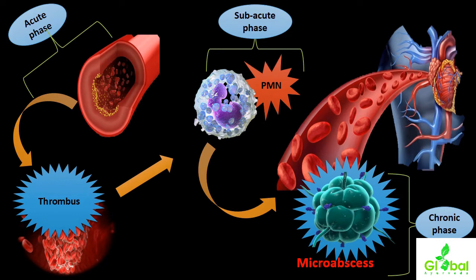According to some authors, it has been stated that the inflammation is at first limited to the vascular lumen, and then it will extend to the adjacent structures, thereby accompanying the affected artery. So the inflammation will first be limited to the vascular lumen and then extend to adjacent structures along with the affected artery.